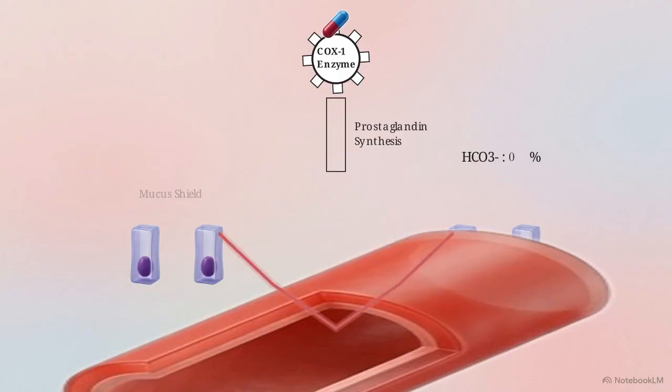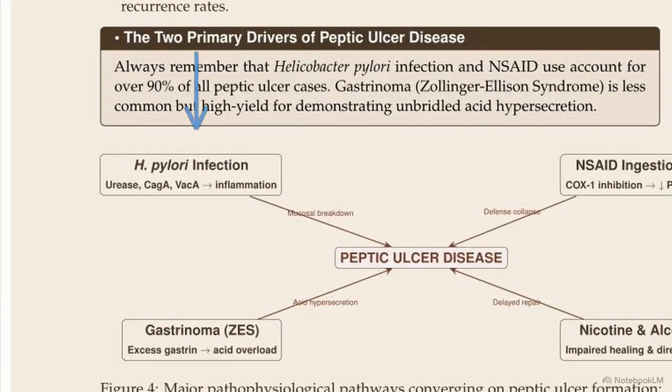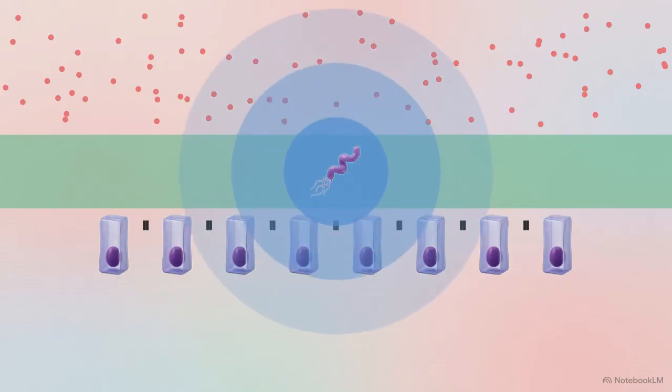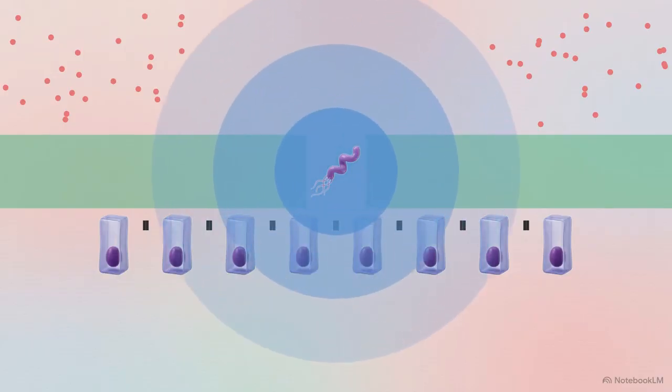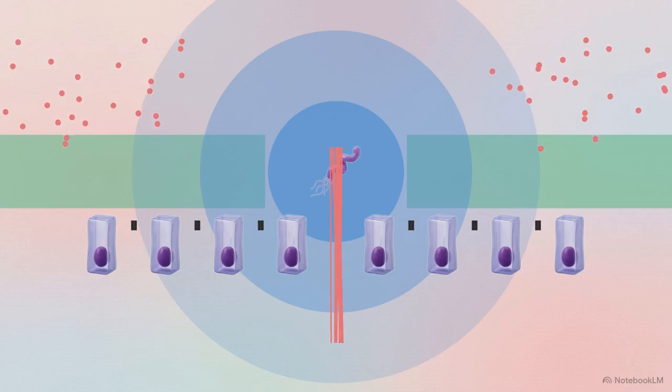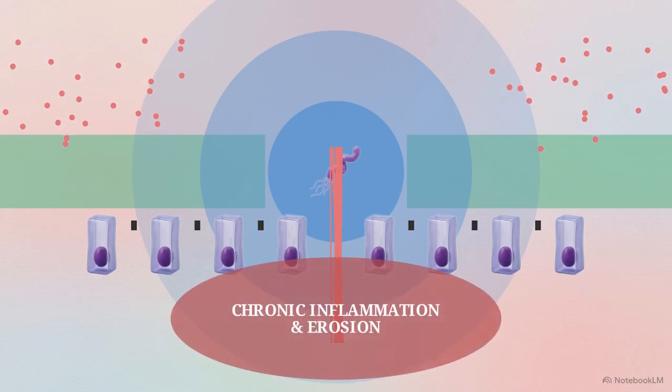The second major driver is Helicobacter pylori. This bacteria colonizes the mucus layer and produces the enzyme urease, which converts urea into a protective cloud of ammonia. The ammonia buffers the acid, allowing the bacteria to survive, but it also destroys the mucus gel, breaks the tight junctions, and triggers chronic inflammation that erodes the tissue.